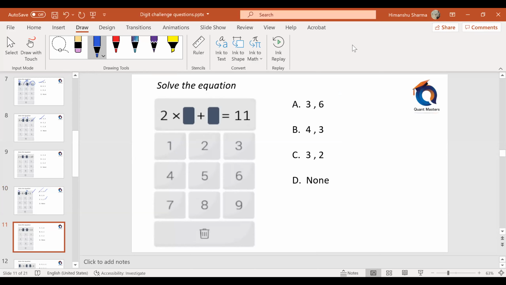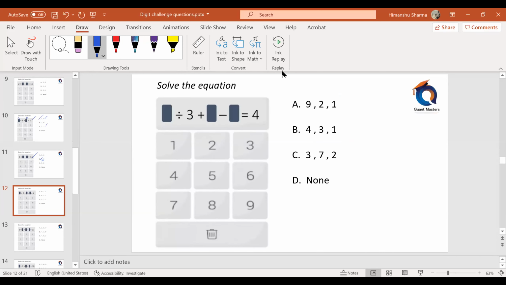2 into dash plus dash is 11. Okay. 2 fours are 8. 8 plus 3 is 11. Answer is option B.